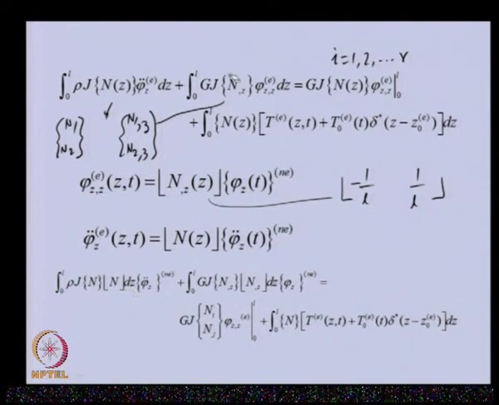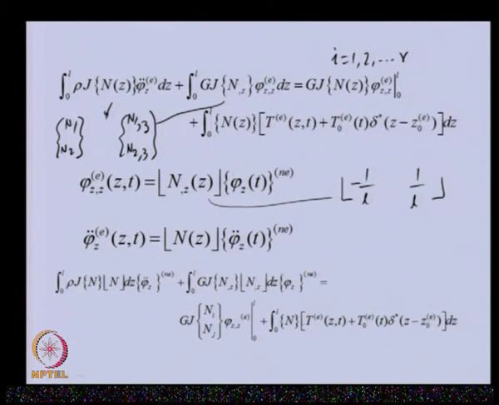Similarly, from the second expression, this is a row vector, column vector, row vector, which is coming from here, and this time dependent term I am keeping outside. And here I am writing in a more expanded form like this, and this is a torque, the external torque. So, I am keeping this as it is.